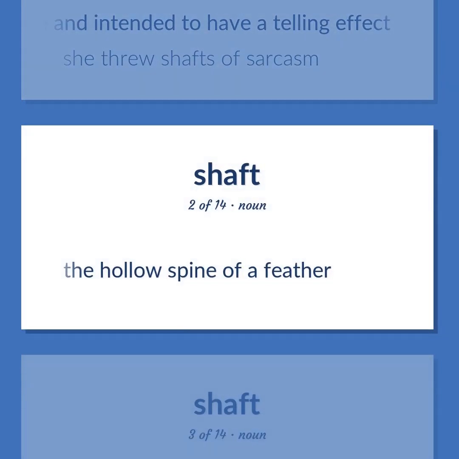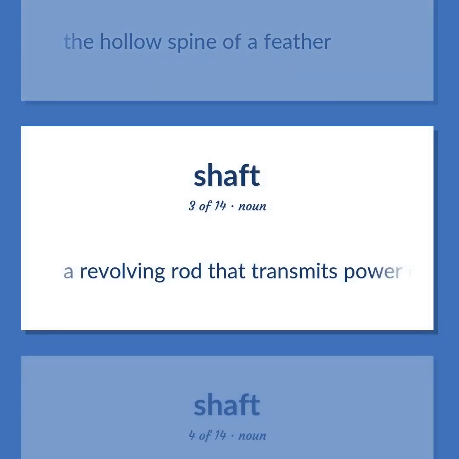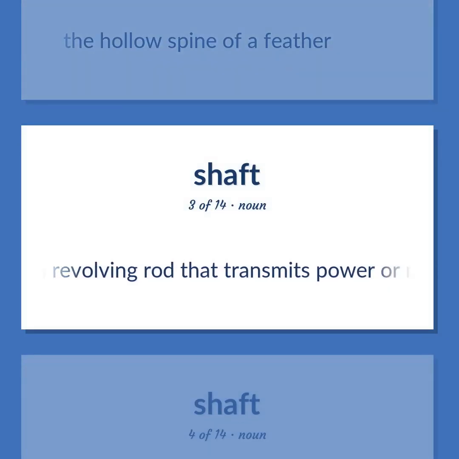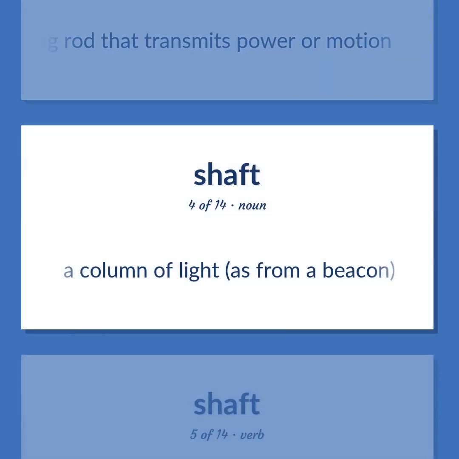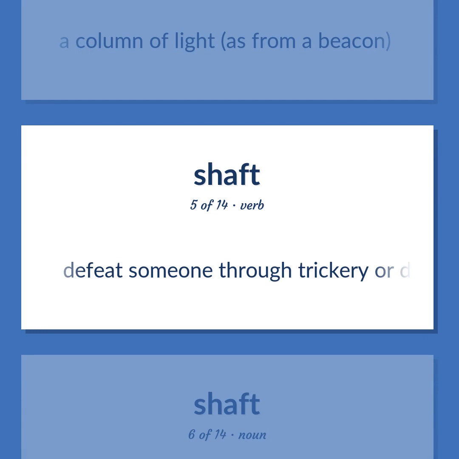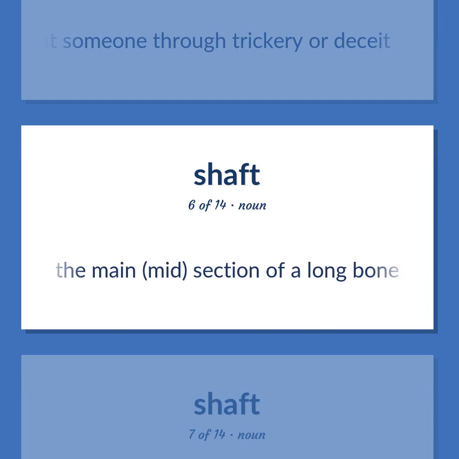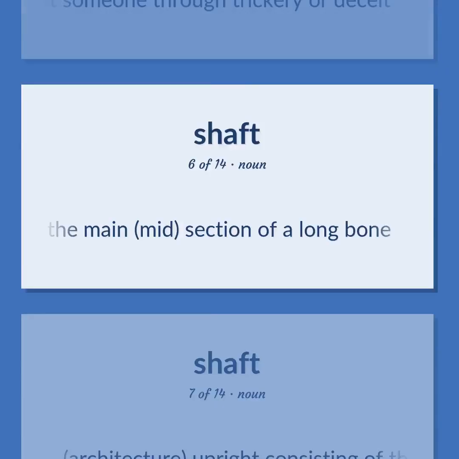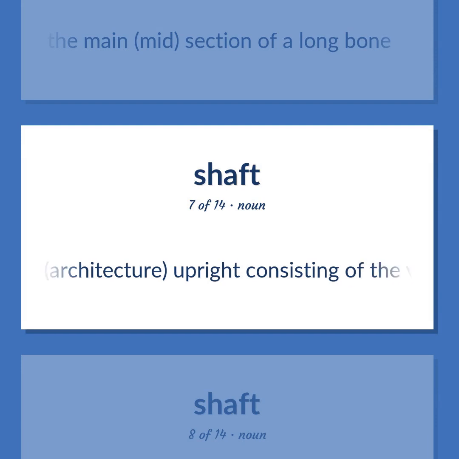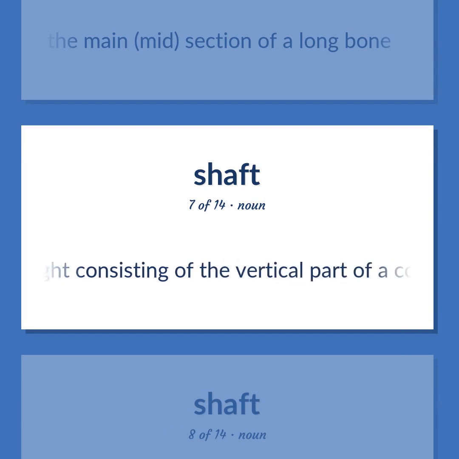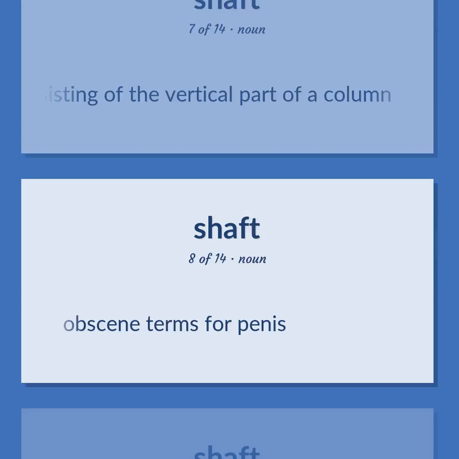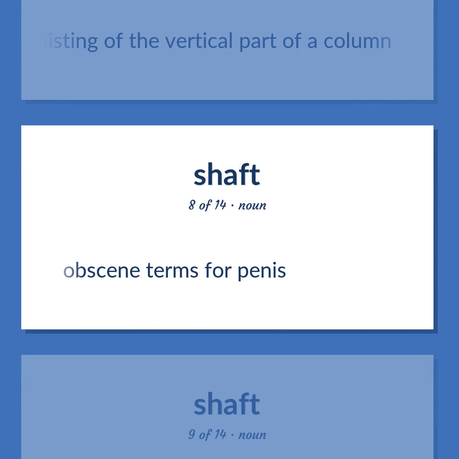The hollow spine of a feather. A revolving rod that transmits power or motion. A column of light, as from a beacon. Defeat someone through trickery or deceit. The main, mid section of a long bone. Architecture. Upright consisting of the vertical part of a column. Obscene terms for penis.